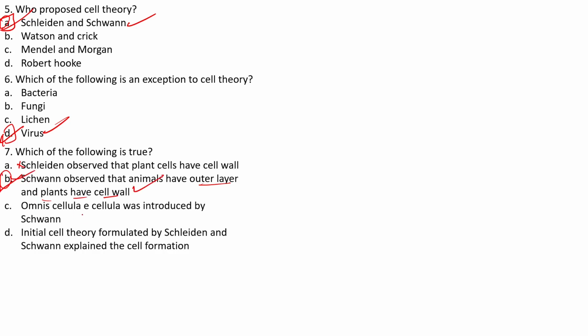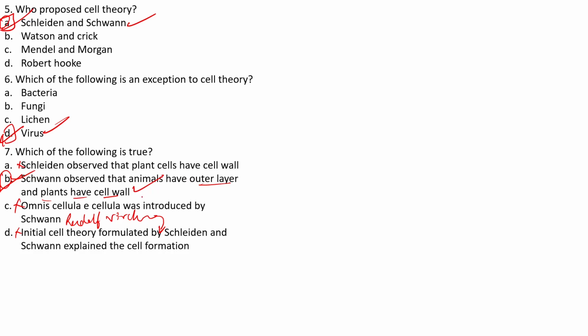Omnis cellula e cellula was introduced by Schwann. No, it was done by Rudolf Virchow. This guy was the one who introduced it. So C is a wrong statement. Initial cell theory formulated by Schleiden and Schwann explained the cell formation, that is, a new cell arises. That was mainly done by Rudolf Virchow. Again, the same guy does this work, right? So again, D is a wrong answer over here. So the right answer we are having is B, that is, Schwann observed that animals have outer layer and plants have cell wall.